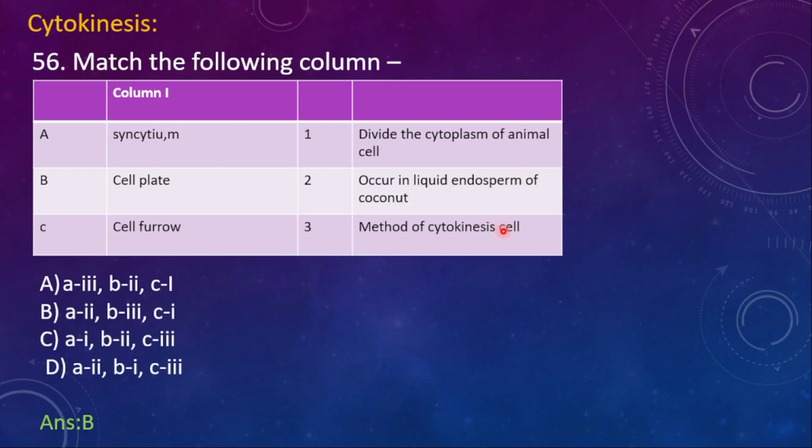Whatever the endosperm of coconut we drink, that is not it, but the syncytium form of the nuclear division. There will be a rapid nuclear division in them.